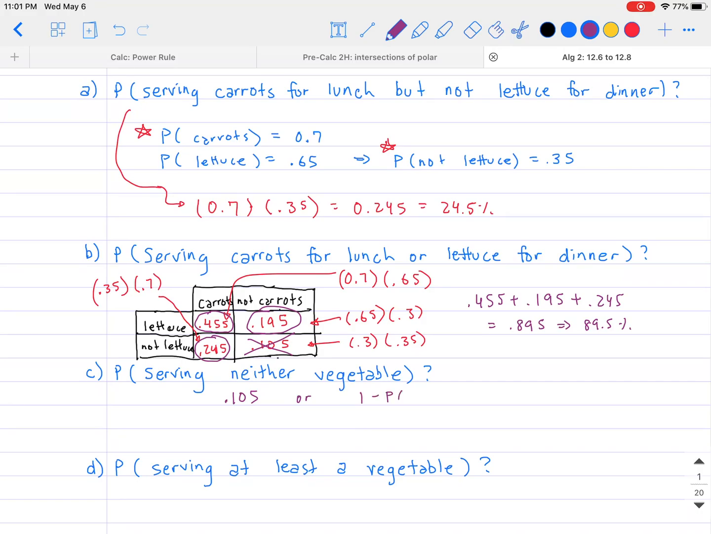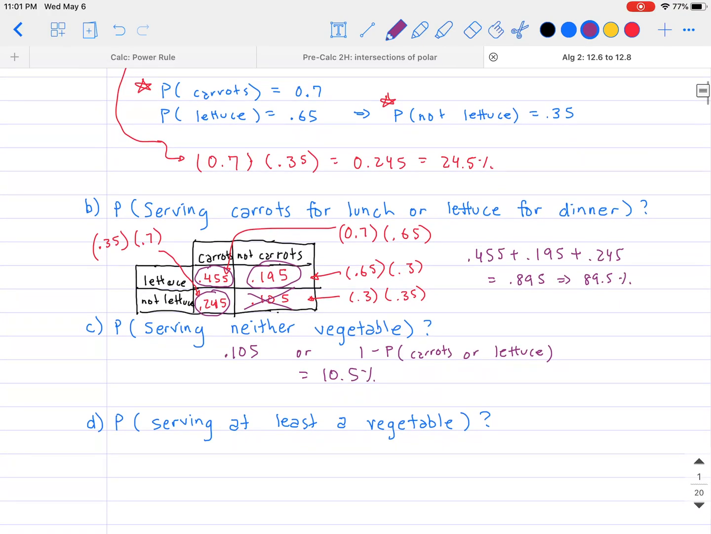Or one way of looking at it is that you can take the answer from part B, right? The probability of serving either carrots or lettuce, and that would actually get us the same answer. So they both come out to be the same thing. So that's a 10.5% chance. Okay.